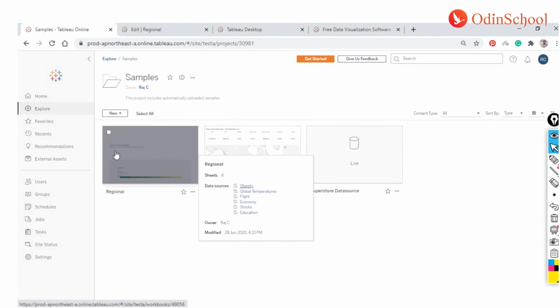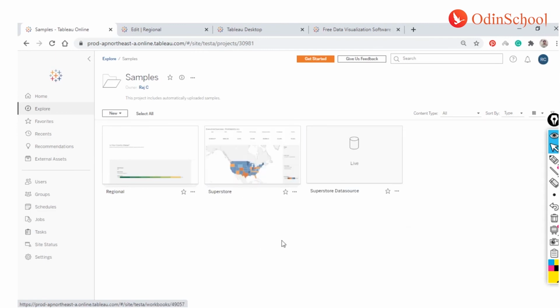Now here, as I was mentioning earlier, you can upload the files. If you are uploading any data sources, you can see them here like this, the sample data source.